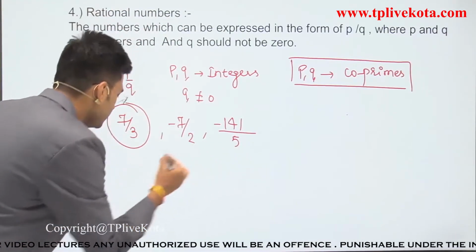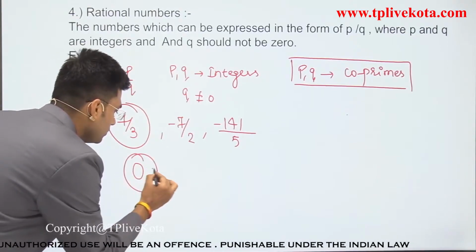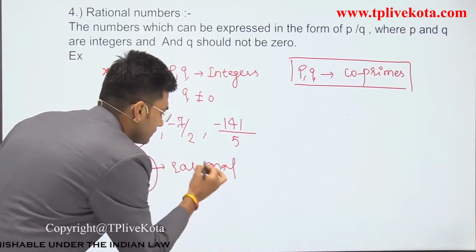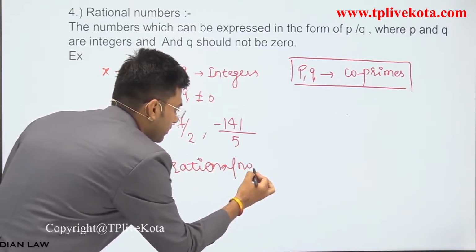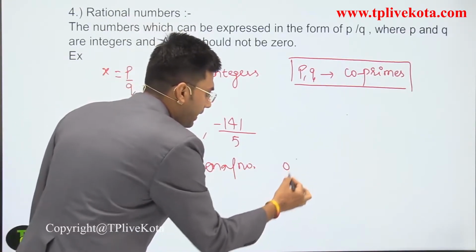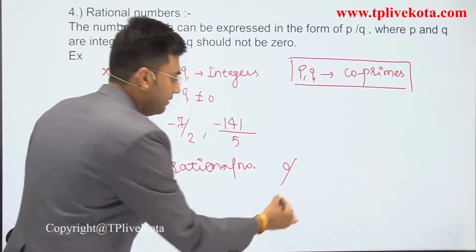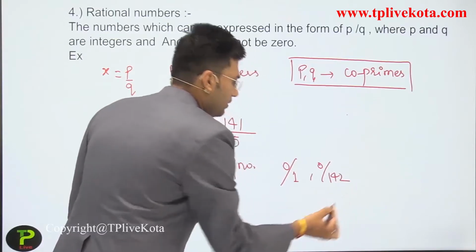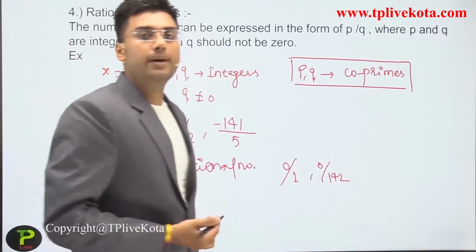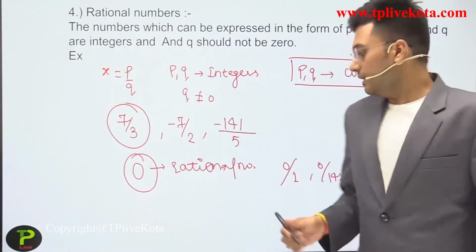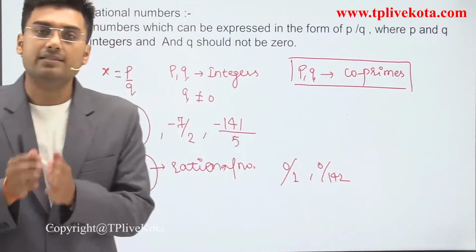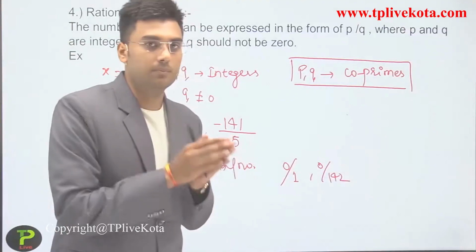Dear students, 0 is also a rational number because we can write 0 as 0 divided by 1, 0 divided by 142, or 0 divided by any integer. So it becomes the form of p by q. So we can say that 0 is a rational number.